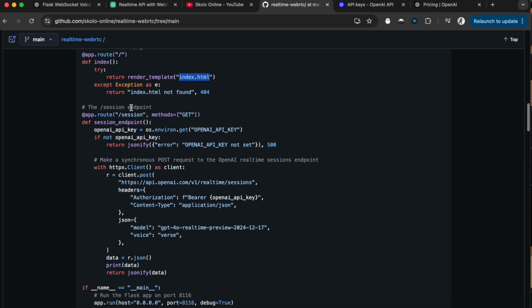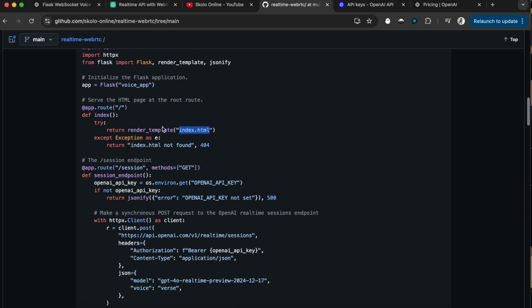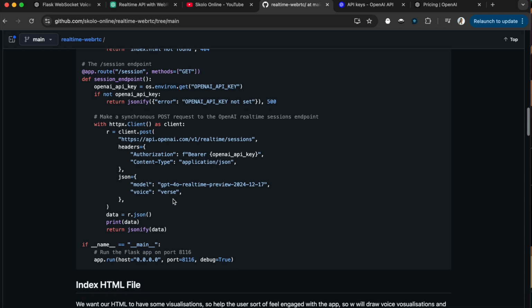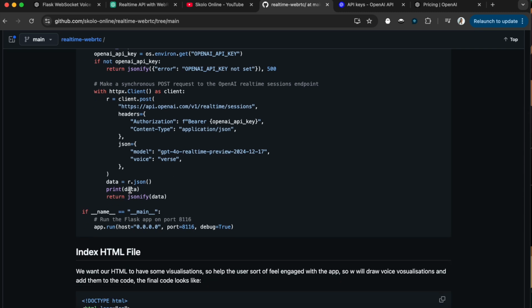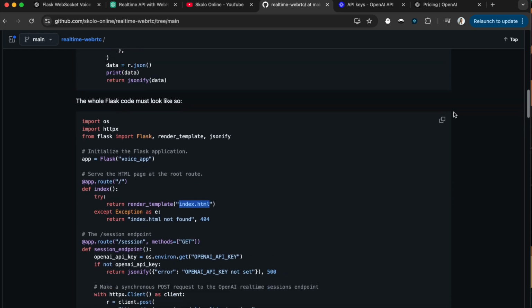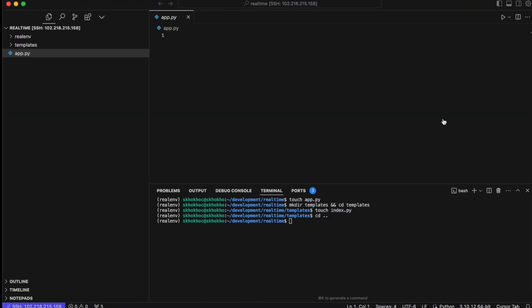And we will have another route called session. So inside of this index.html, we call this sessions endpoint, and in the sessions endpoint, we call the OpenAI to give us that key that I was telling you about, the key that we're going to use on the front end. That's what it returns, and we're printing it here to see. I was just doing this for debugging. You don't have to print it out, because I was having issues initially when I was trying to run this. I wasn't sure what was coming back and the format and all of that.